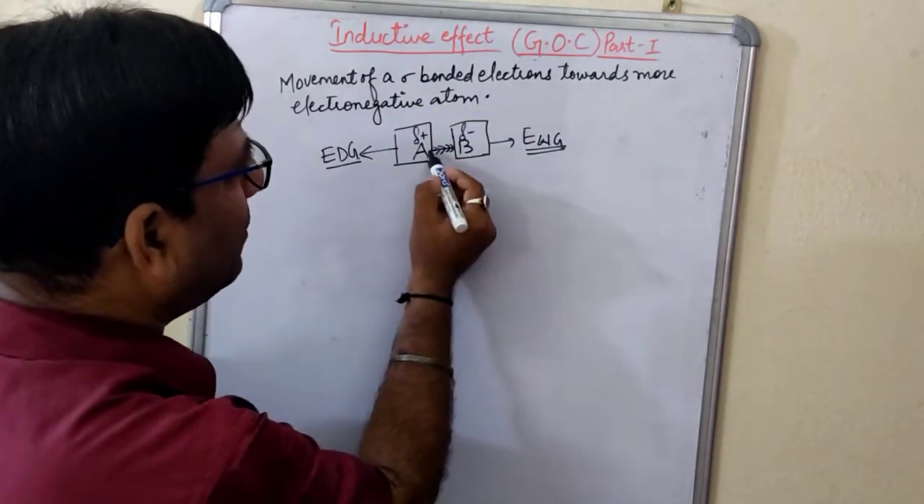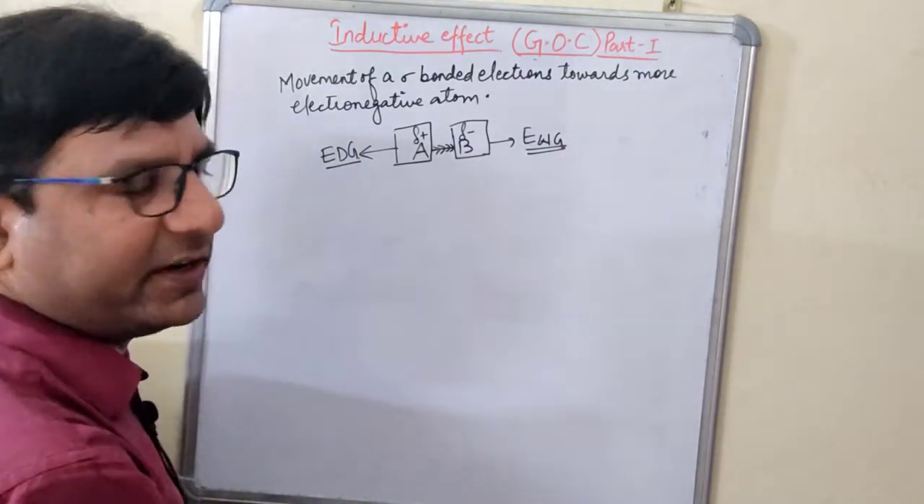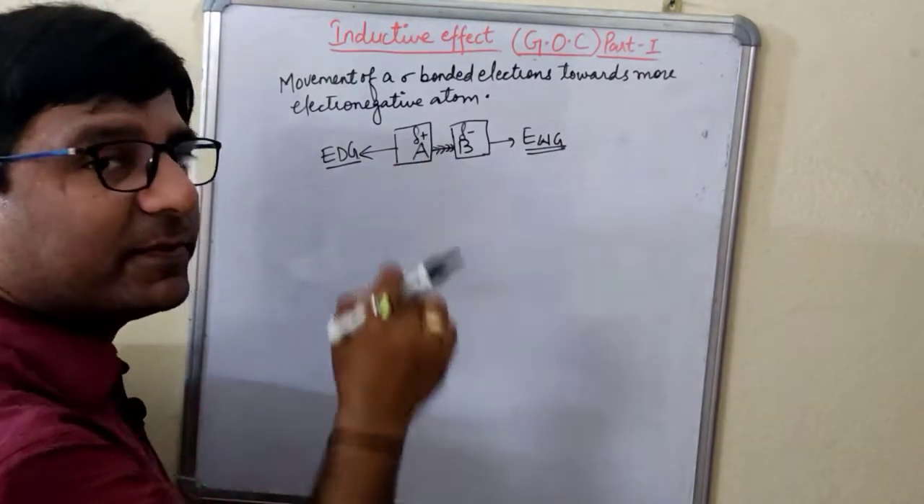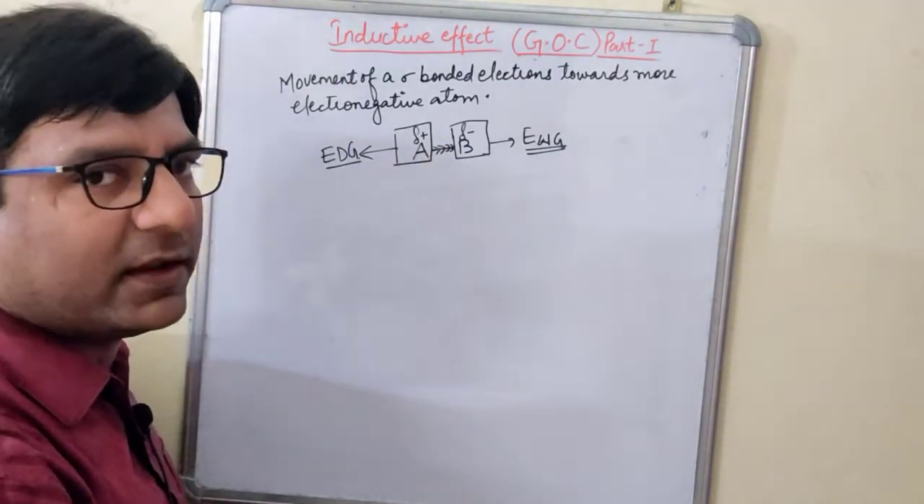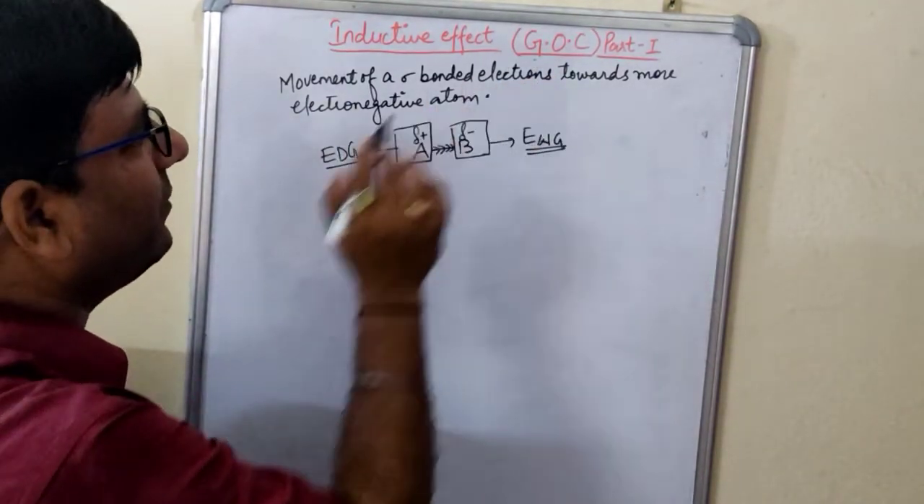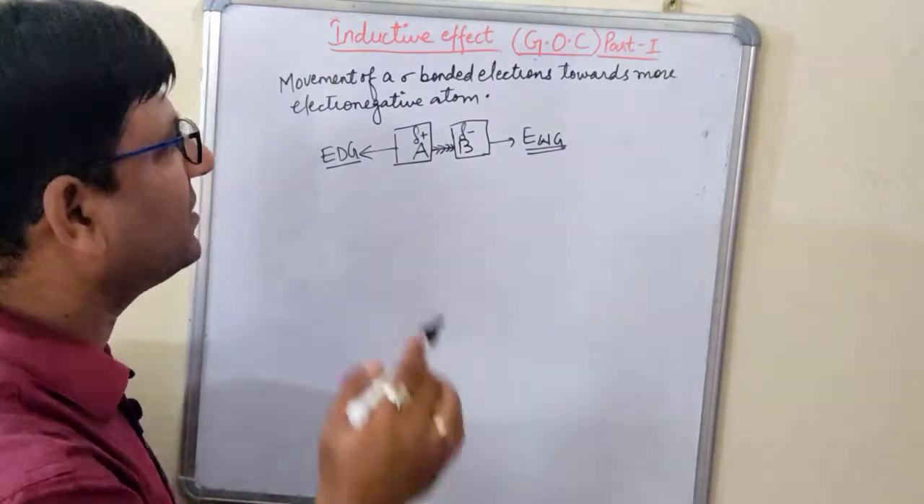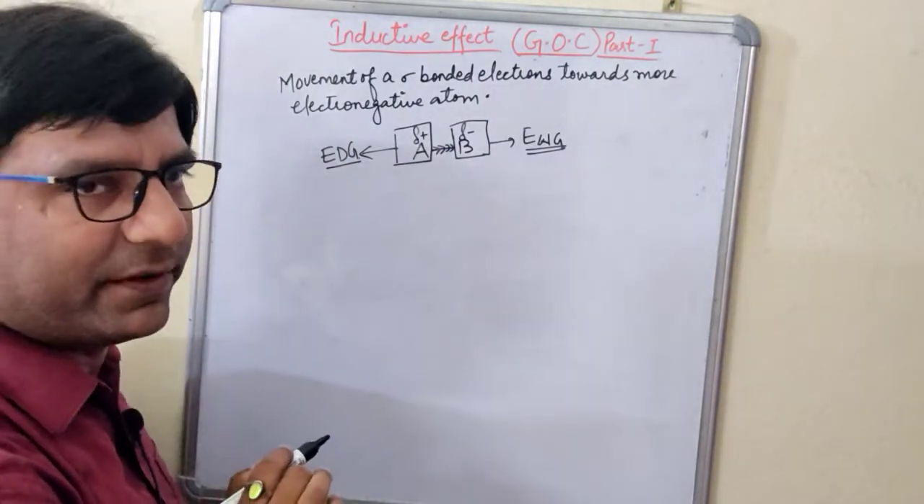So this is a sigma bond, A and B. In between A and B there is a single bond, and that single bond we call a sigma bond, and the electrons present in that sigma bond are known as what? Sigma electrons, or the sigma bonded electrons. So that is what I have written here, the definition of the inductive effect. Hope it is very much clear to you with this example, right?